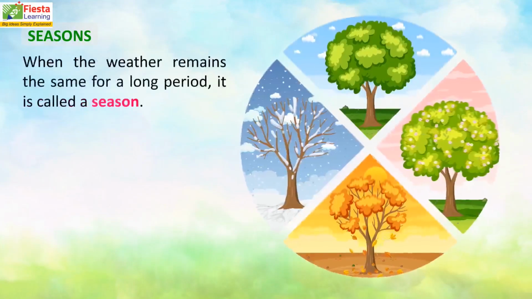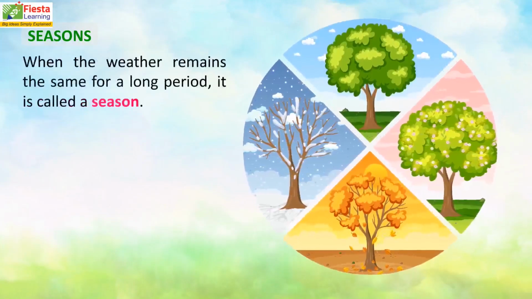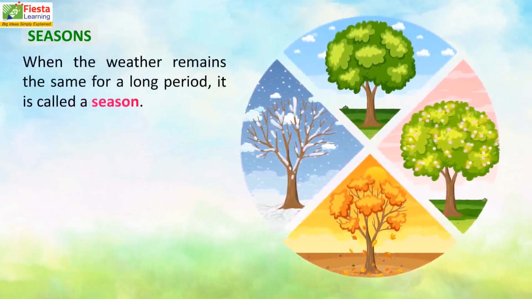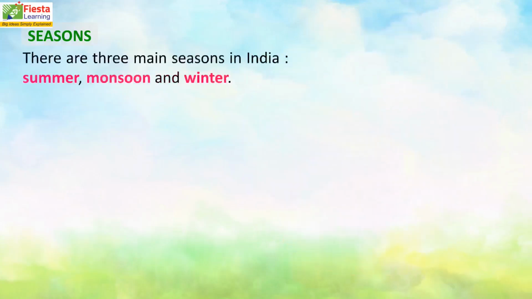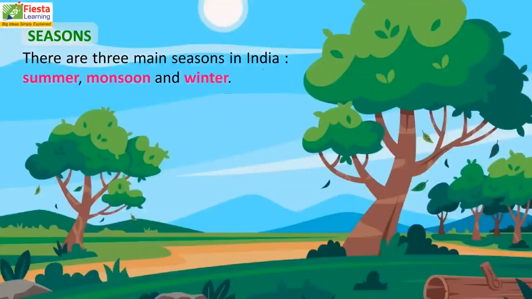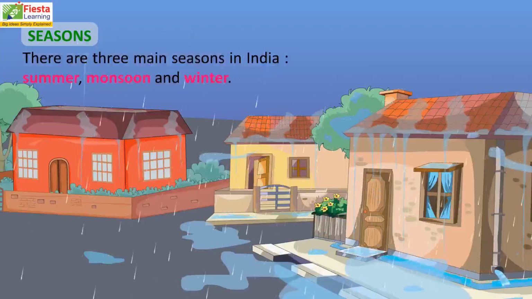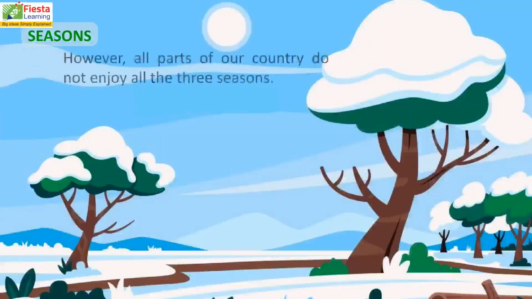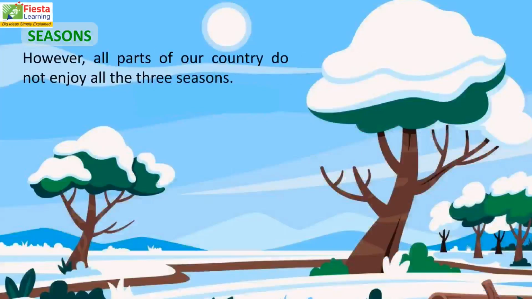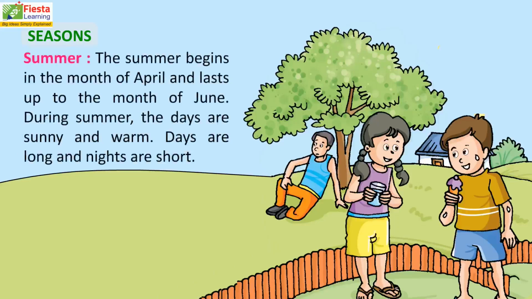Seasons. When the weather remains the same for a long period, it is called a season. There are three main seasons in India: summer, monsoon, and winter. However, all parts of our country do not enjoy all the three seasons. Summer. The summer begins in the month of April and lasts up to the month of June. During summer, the days are sunny and warm. Days are long and nights are short.